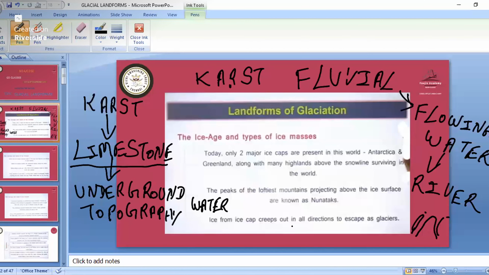Ice from the ice cap creeps out in all directions to escape as glaciers. So what is known as the Nunataks? Remember, the peaks of the loftiest mountains projecting out of the high ice surface.